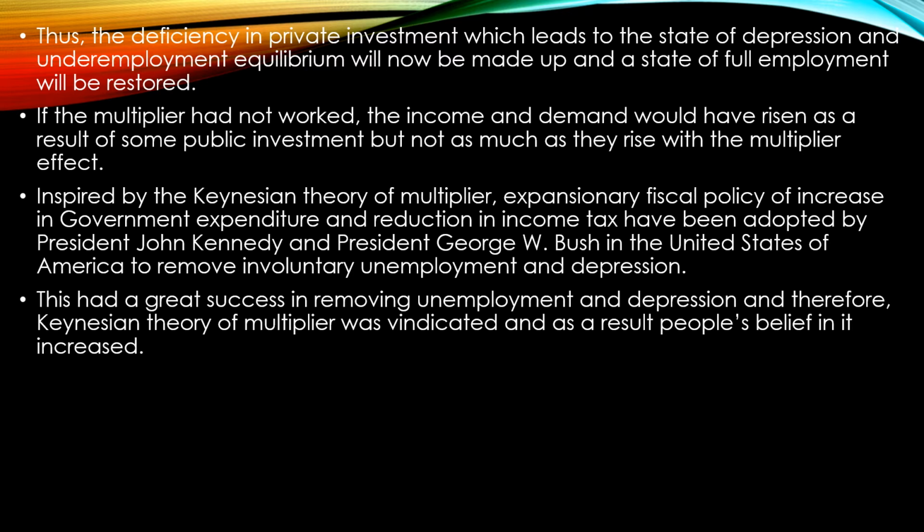Inspired by the Keynesian theory of the multiplier, an expansionary fiscal policy of increased government expenditure and reduced income tax was adopted by President John F. Kennedy and President George Bush in the United States of America to remove involuntary unemployment and depression. This had great success in removing the unemployment situation and dealing with the problem of depression, and therefore the Keynesian theory of the multiplier was considered one of the important solutions to the problem of depression and unemployment equilibrium experienced during the depression.